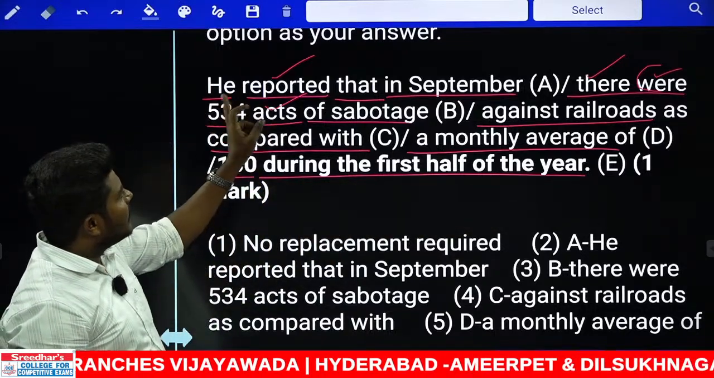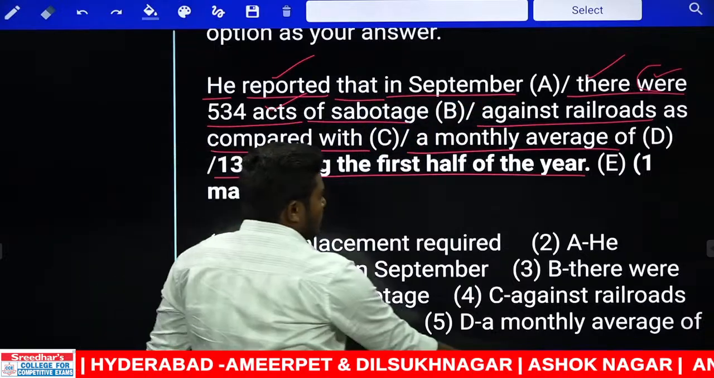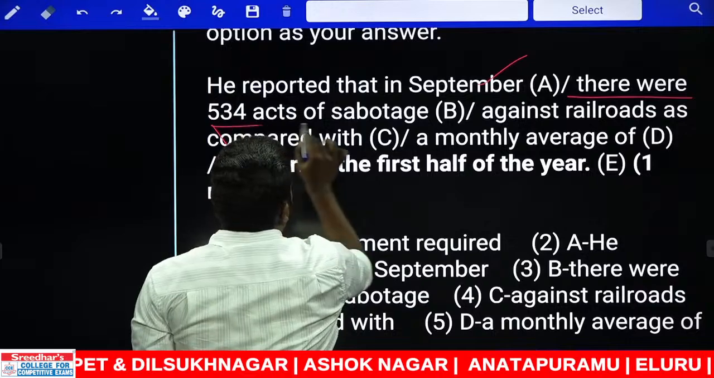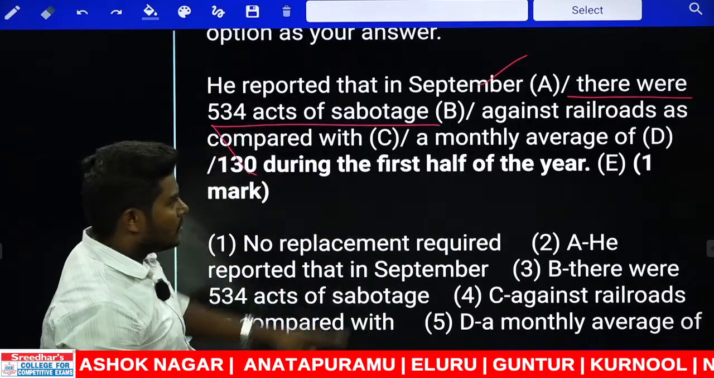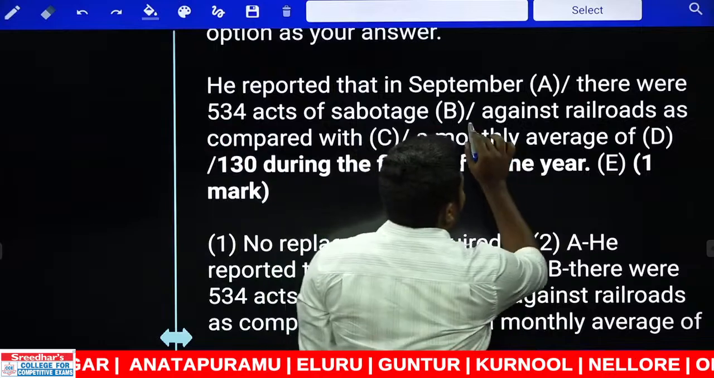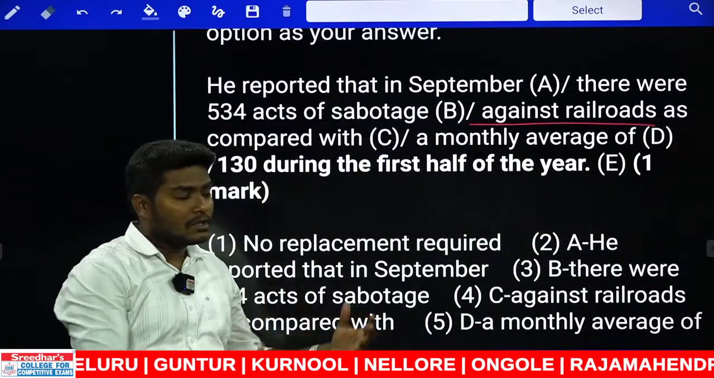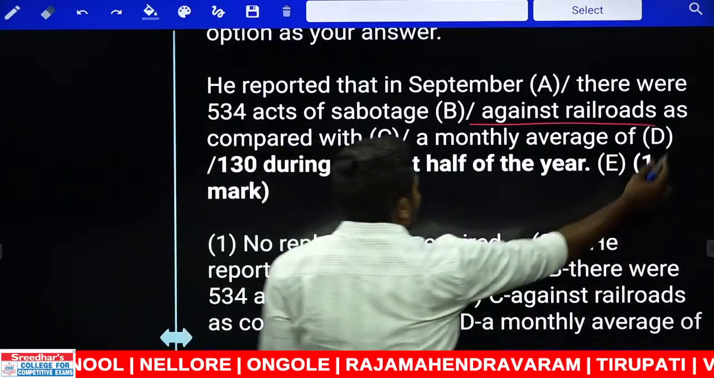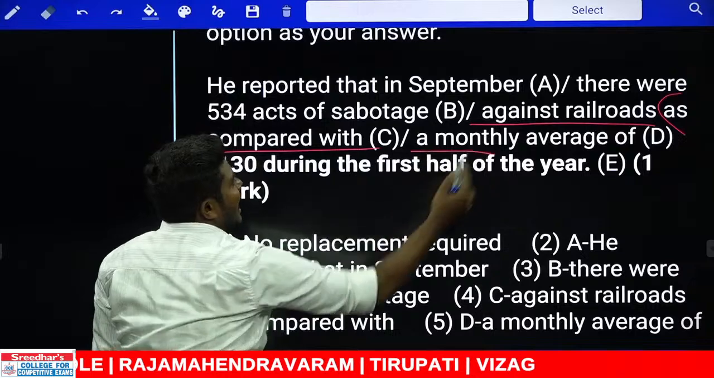And in the first part, he reported that in September, in the month of September, the first part is also fine. So the first part doesn't have any error. There were 534 acts of sabotage. There were these many acts of sabotage. The B part is also fine. Sabotage against railroads. Against railroads in the sense these people are attacking the railroads. Against should be used because we are referring to the negative case. Continuation. What is in the continuation? As compared with a monthly average.